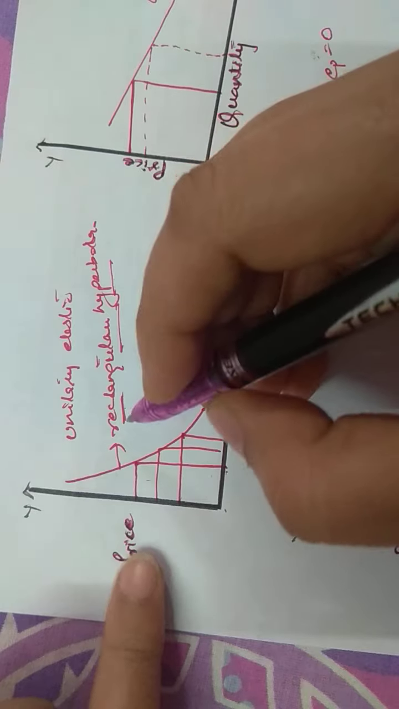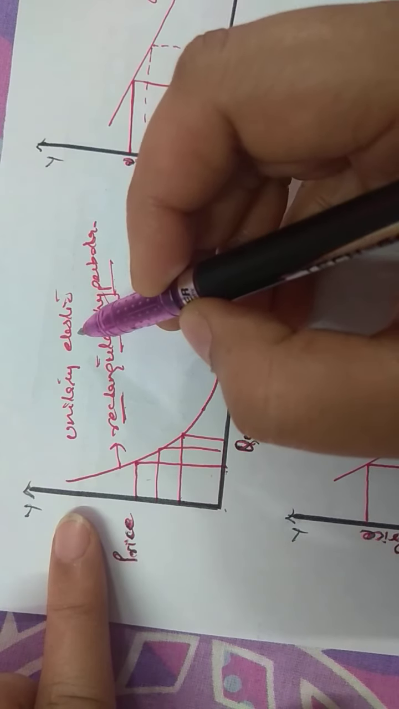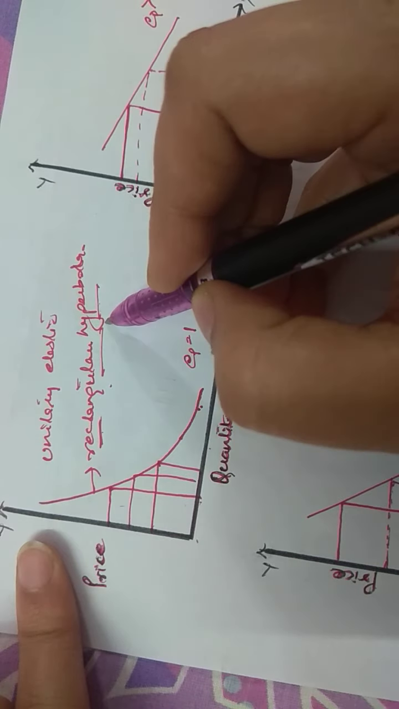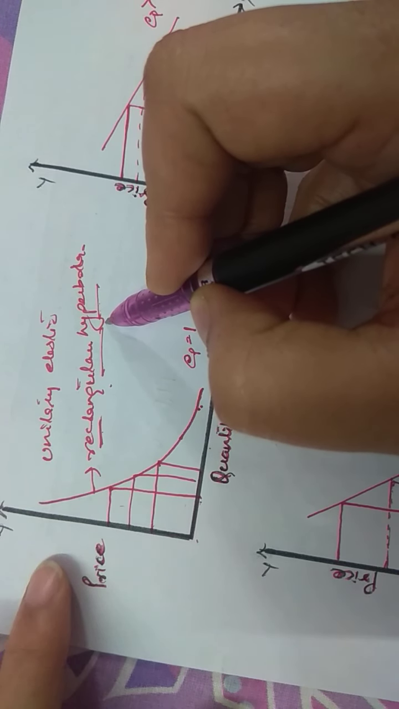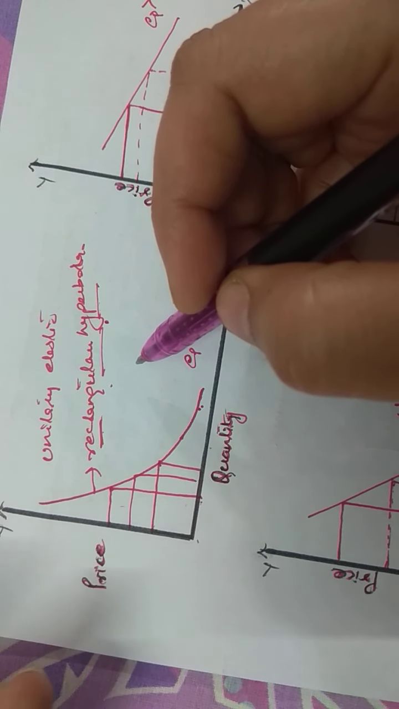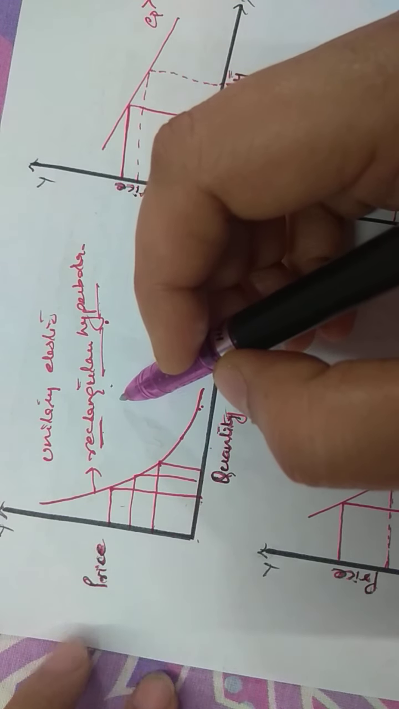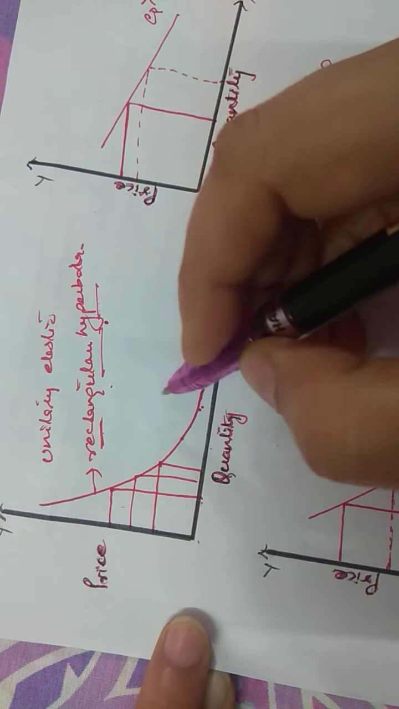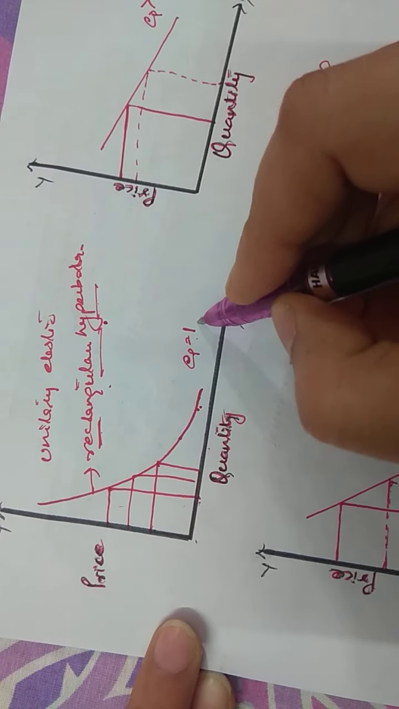So you must remember that a unitary elastic demand curve is a rectangular hyperbola. If you are asked what is the elasticity of demand for a rectangular hyperbola demand curve, then it is 1. So here elasticity of demand is 1.